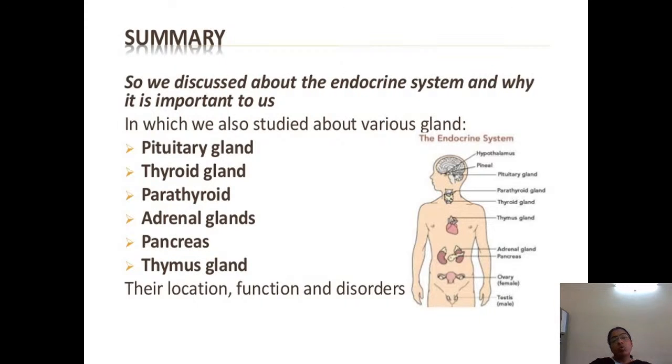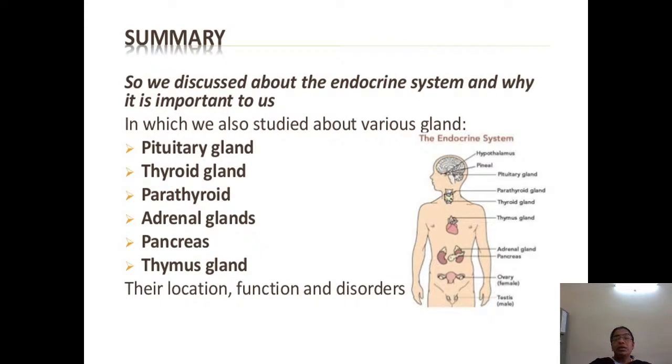So on the whole, what we have discussed in glands is the pituitary gland, thyroid, parathyroid, adrenal gland, pancreas, and thymus. We have seen their location, their functions, and their disorders. Along with that, we have classified the glands as exocrine, endocrine and heterocrine glands.